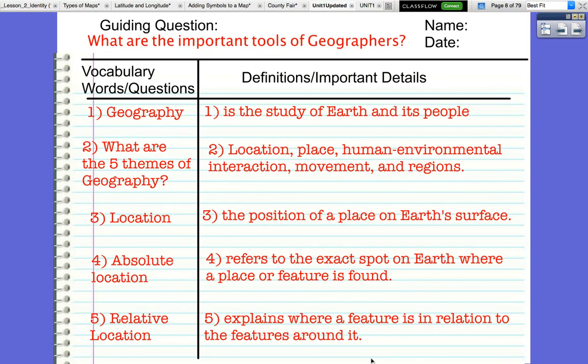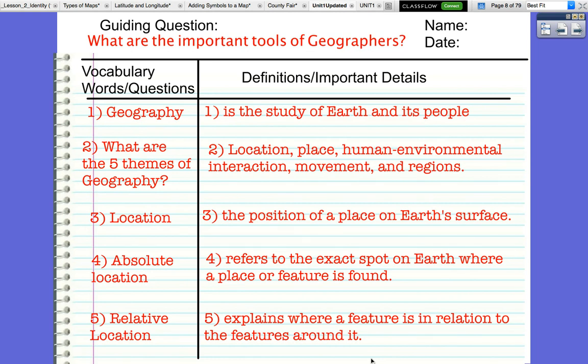So for our notes today, we're going to do some recap. Our guiding question is, what are the important tools of geographers? Number 1 says geography, and it's the study of Earth and its people. We said that this includes everything from the study of culture, like dance and music and religion, to the study of things like volcanoes. There are 5 themes of geography: location, place, human environmental interaction, movement, and regions.